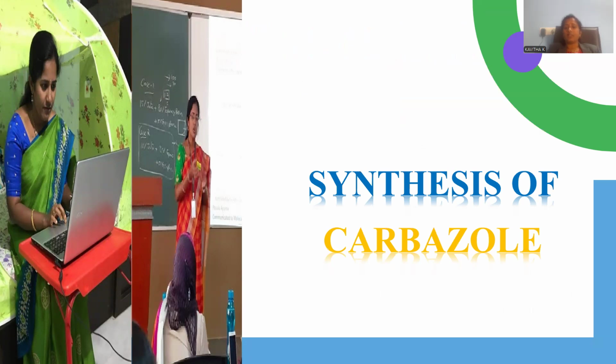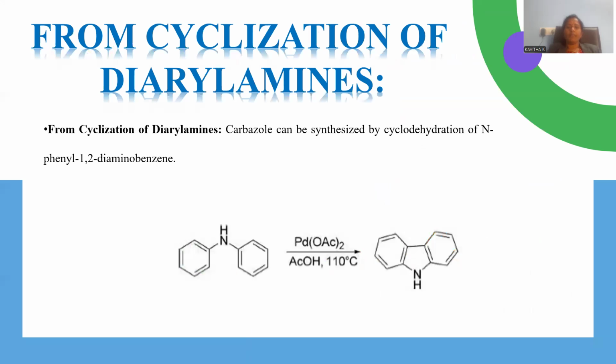Later, we entered into the segment called synthesis of carbazole, from the cyclization of diaryl amines. Diaryl amine is the kind of compound taken to be cyclized in the presence of a transition metal acetate. Here, palladium diacetate is taken, dissolving in a glacial acetic acid solvent and heating to a temperature of 110 degrees centigrade so that it will participate in the ring cyclization by the activation of the carbon atoms at the positions 4A and 4B, so that ring cyclization occurs and aromatization is accomplished in a carbazole molecule.